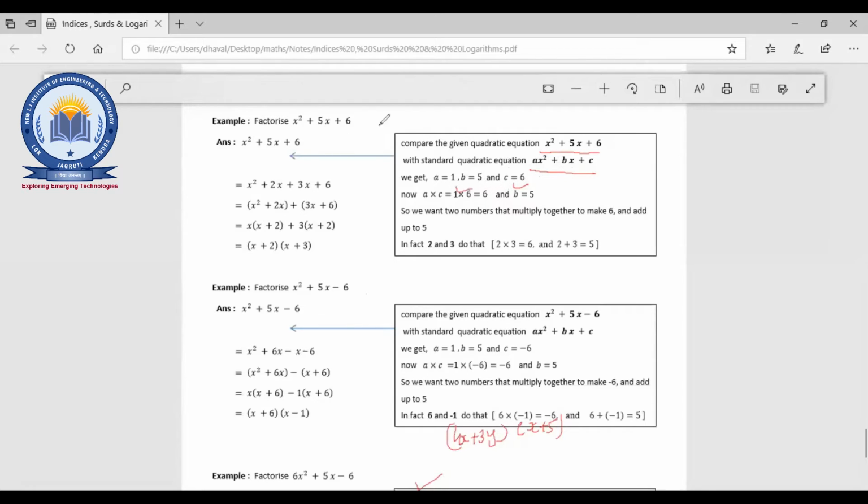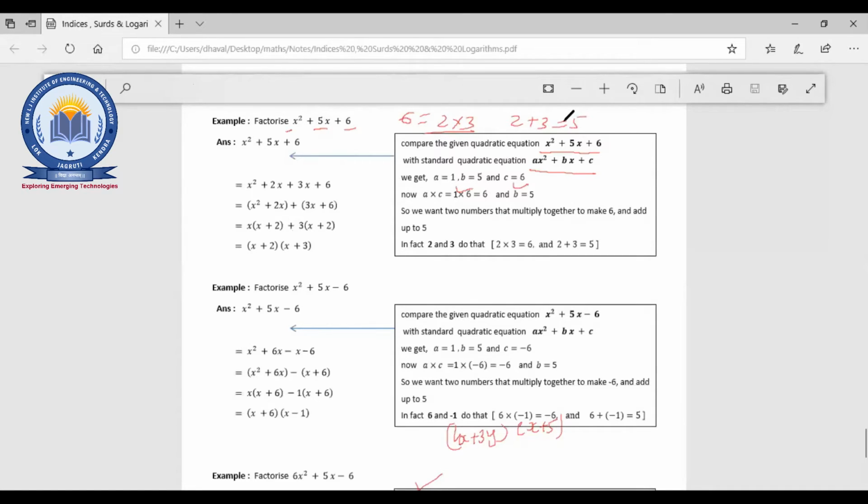So what happened here? a and c are 1 and 6, so the multiplication of that is 6. Now we have to divide 6 into two terms such that the multiplication of those two terms will be 6 and the addition is the middle term. We have to find two terms such that the addition is 5 and the multiplication is 6. So that is the simple one, right? 6 equal to 2 multiplied by 3, and 2 plus 3 equal to 5.